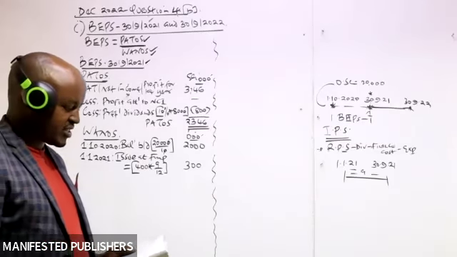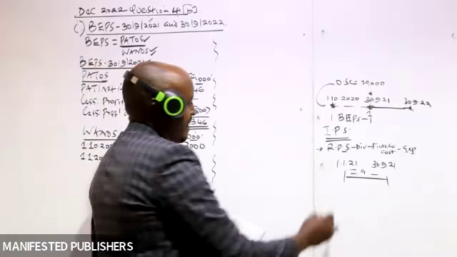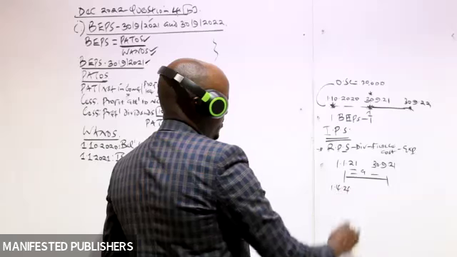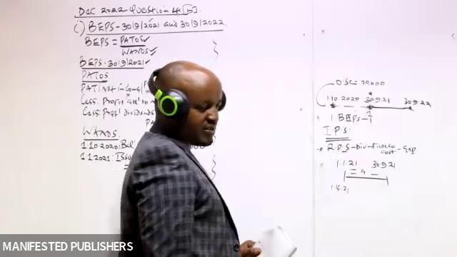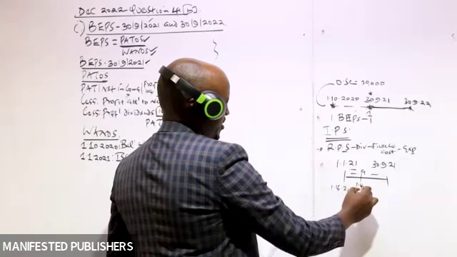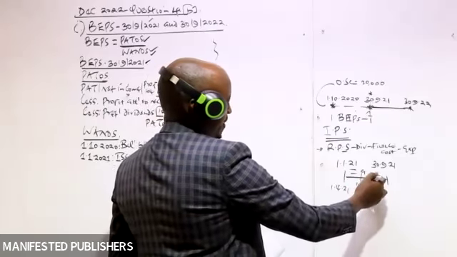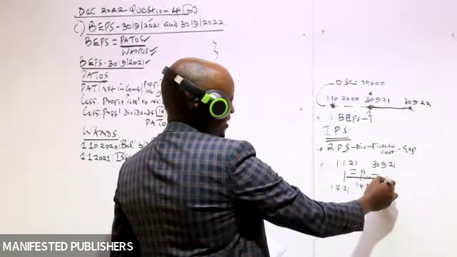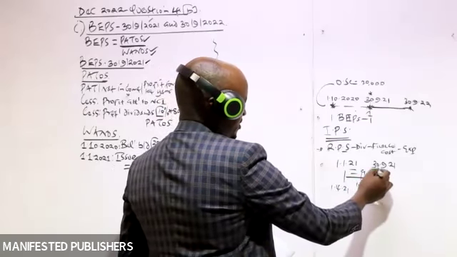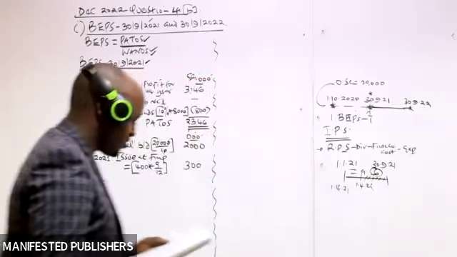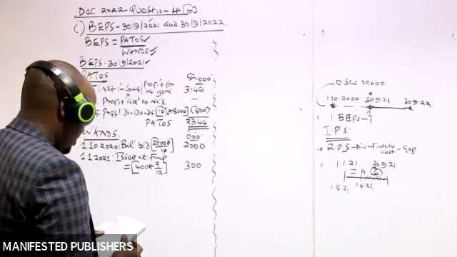So let's move to the other transaction in note number 2. On 1st of April 2021. Is it within the first year or the second year? That is still within the first year. 1st of April 2021 is basically how many months to the end of the year? We have April, May, June, July, August, September. This should be 6 months. 1, 2, 3, 4, 5, 6. So this is basically 6 months to the end of the year.